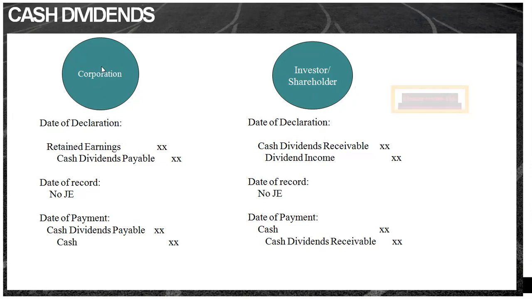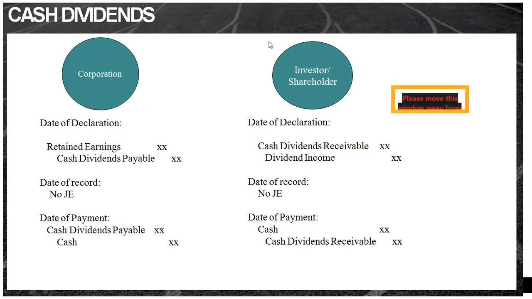The date of declaration, so kung corporation ka, yan yung date na magde-debit ka ng retained earnings and magre-recognize ka ng liability. In case na cash dividends yan. Date of record is ito yung date kung saan ipa-finalize mo ngayon yung listing, no? Kung sino ang makakatanggap ng dividends. And of course, yung date of payment, yun yung date kung kailan ka magdi-disburse na ng dividends mo. So that's in the point of view of a corporation. So again, this was our discussion in ACC 111.